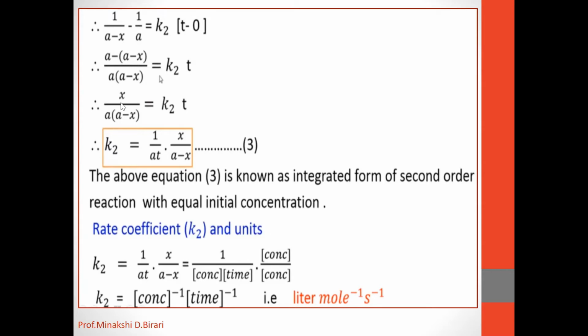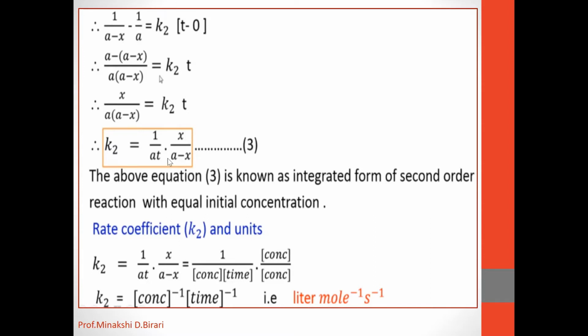Then we get x upon A into (A minus x) is equal to K2 into t. Therefore, K2 is equal to 1 upon At into x upon A minus x. We can give this equation number 3.